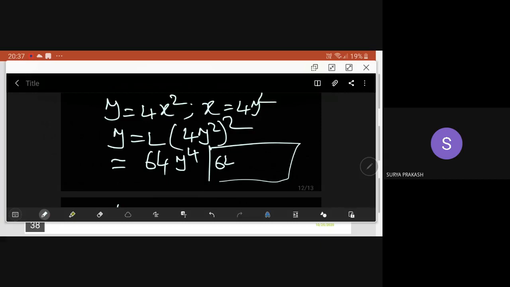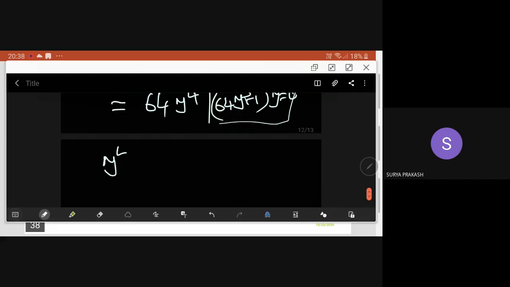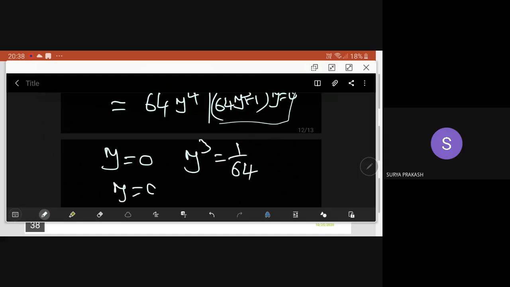So that means here itself we will write 64y cube minus 1 into y is equal to 0. So what are the possibilities of y? Now the possibilities for y are either 0 or y cube is equal to 1 by 64. So y is 0, another one is y cube is equal to 1 by 64, so that is y is 0, comma, 1 by 4.